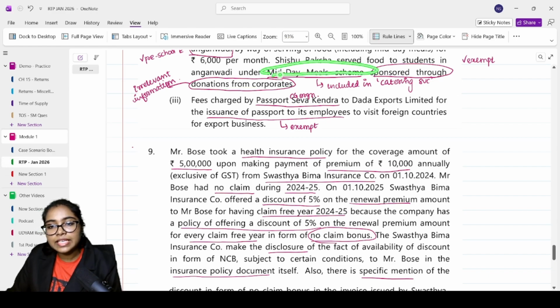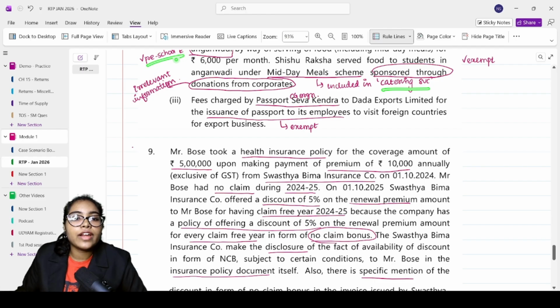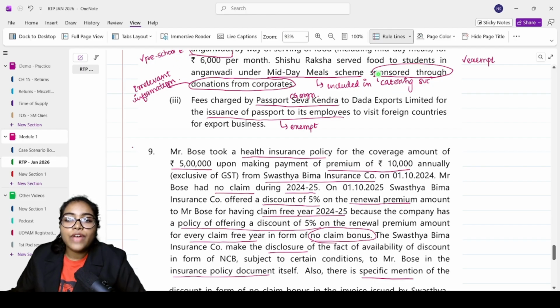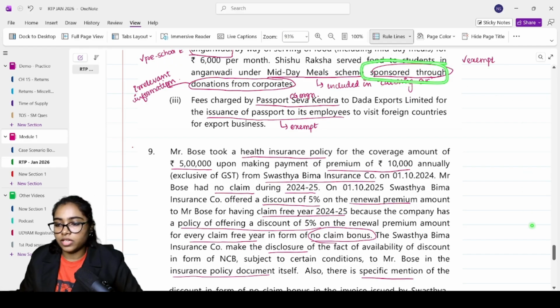Your midday meal scheme is included in catering service, and catering service, when provided to preschool, is exempt. The fact that it is sponsored through donations from corporates is irrelevant. We are not going to be bothered about the source of this. Our main concern is that it is catering service provided to preschool, so it is exempt. This line has been given simply to confuse you.